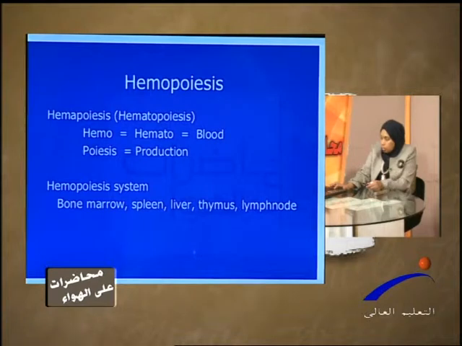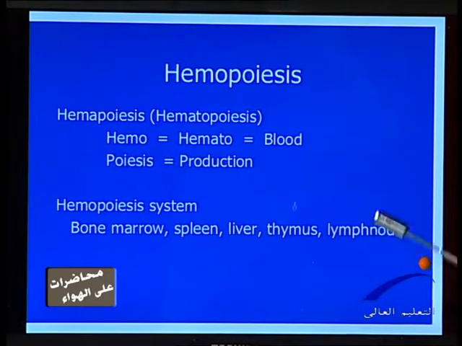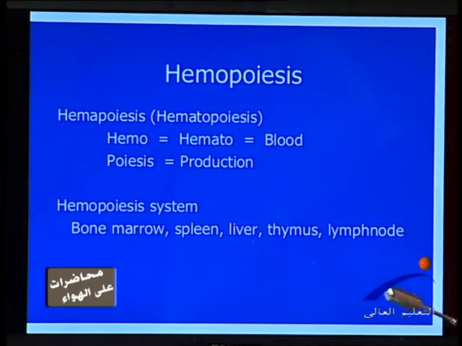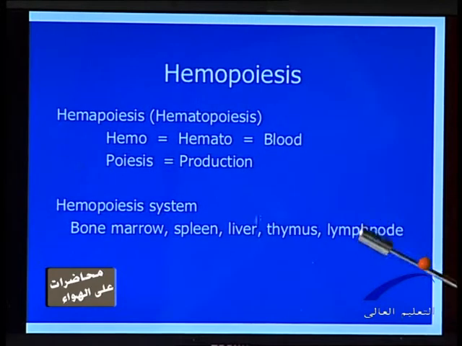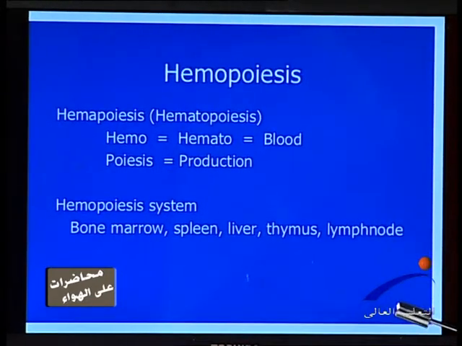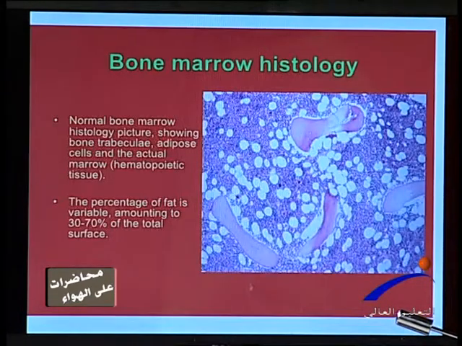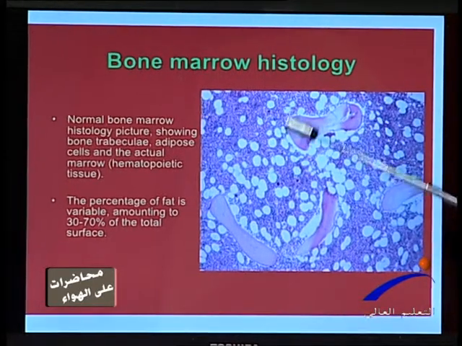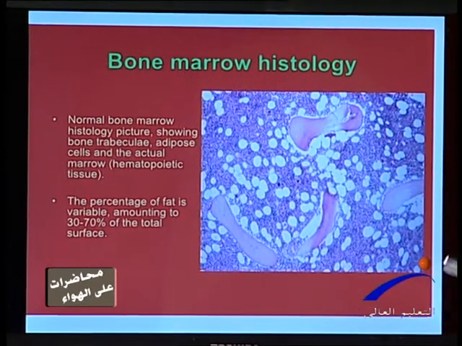So again, hematopoiesis is the production of blood or formation of blood. Where is the hematopoietic system located? In the bone marrow, spleen, liver, thymus, and lymph nodes. These are the hematopoietic organs. This is a bone marrow biopsy.